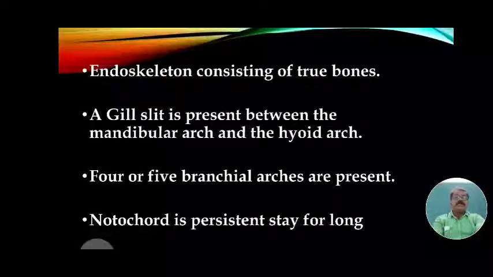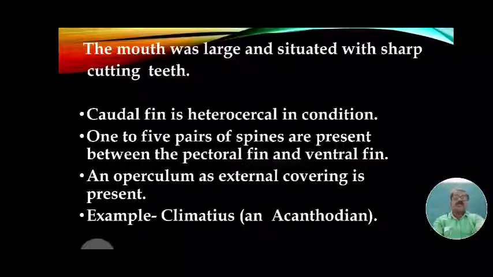That is, the endoskeleton is consisting of true bones. A gill slit is present between the mandibular arch and the hyoid arch. 4 or 5 branchial arches are present. Notochord is persistent, stays for a long period.